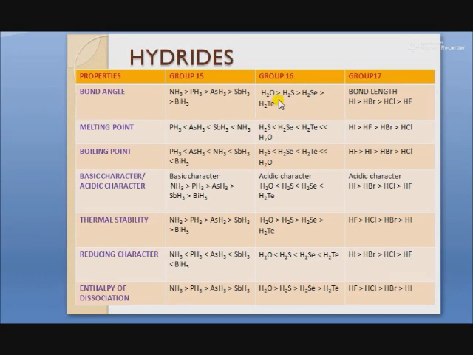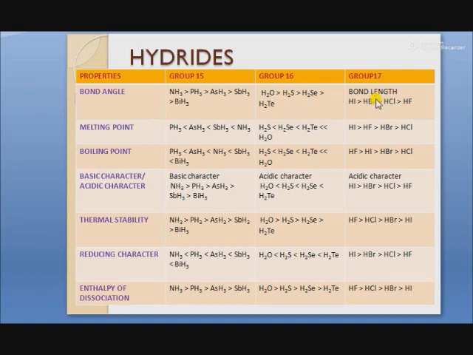This is also due to the same reason, because oxygen has two lone pairs, and here the lone pair repulsions are greater than the lone pair and bond pair repulsions, and due to small size and high electronegativity, its bond angle is highest in its series.